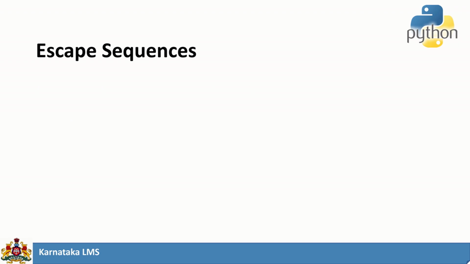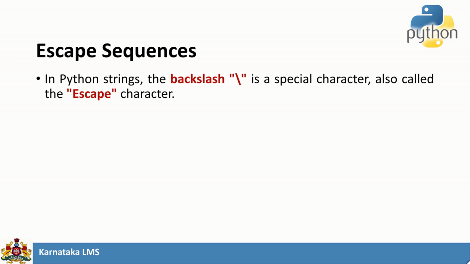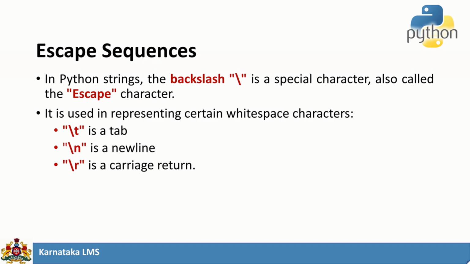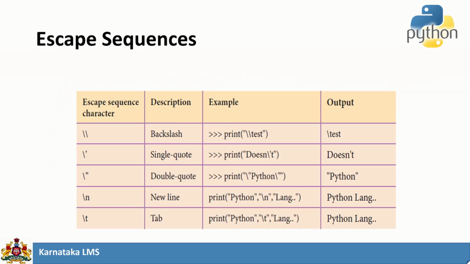And there is a special kind of literal, which we call escape sequences, which we have studied already in C, C++ and Java. These escape sequences start with the backslash, and we call it the escape character. This is used in representing certain whitespace characters like \t for tab, \n for new line, \r for carriage return, etc. These are the examples.